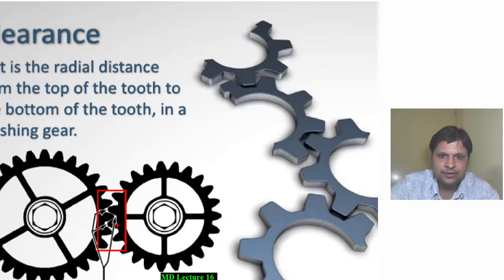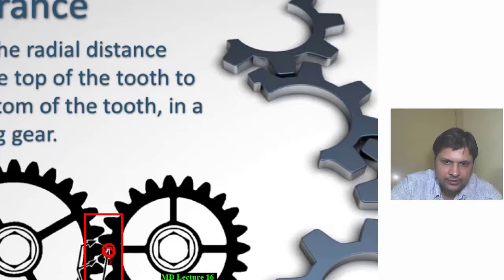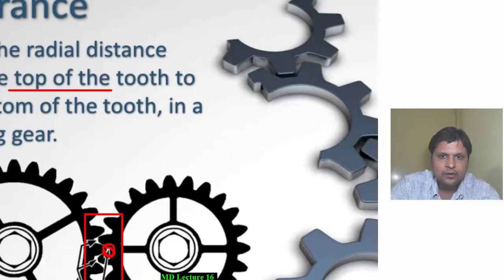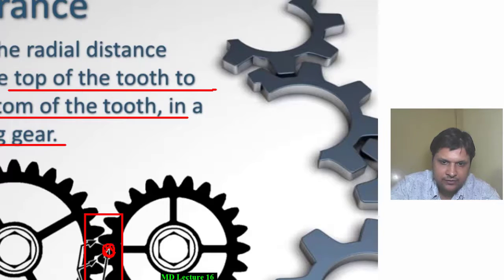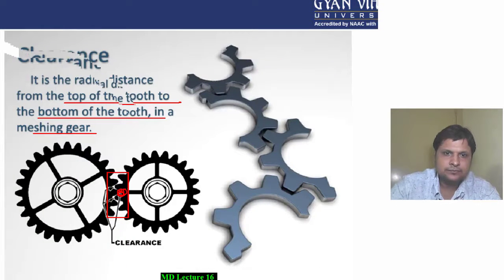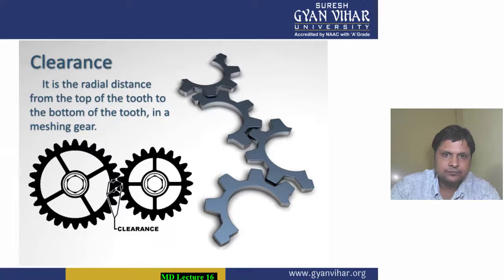You can see easily that this particular gap, if you are not able to see, I have zoomed it, this particular gap between the top of the tooth and the bottom of the other tooth when they are meshed with each other, this particular gap is known as your clearance. So I hope this clearance is now understood to you.